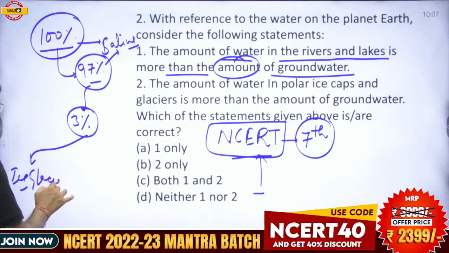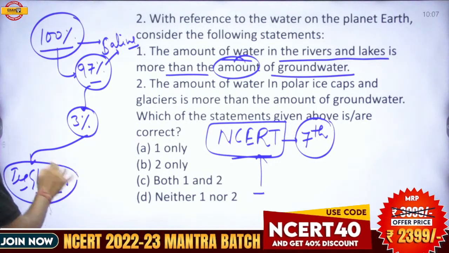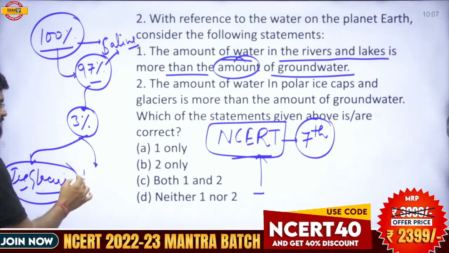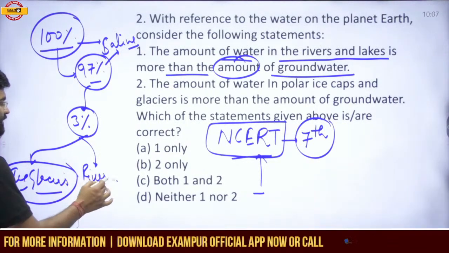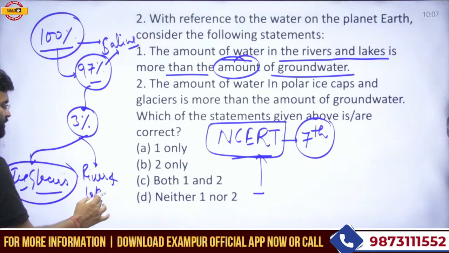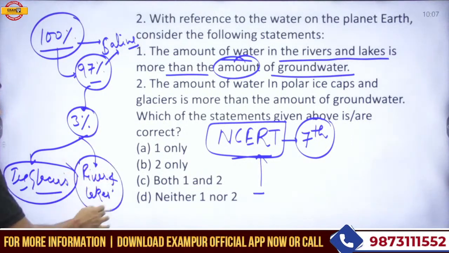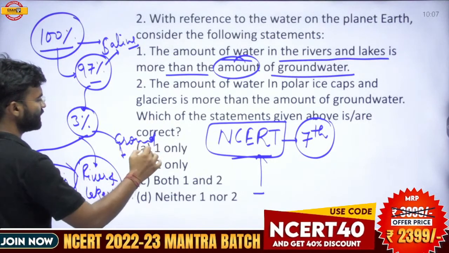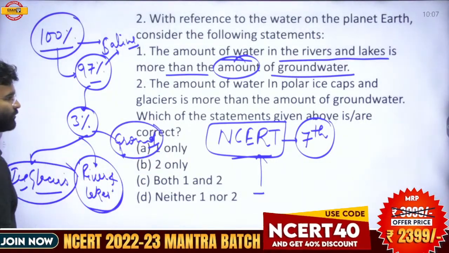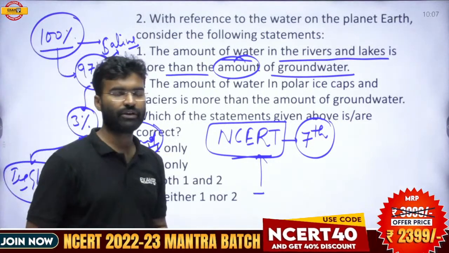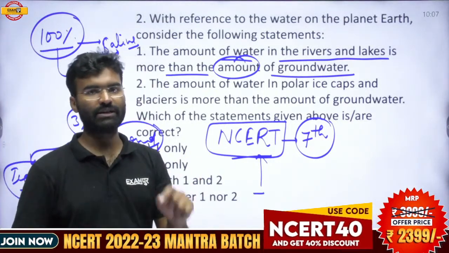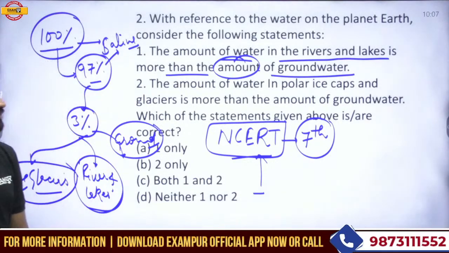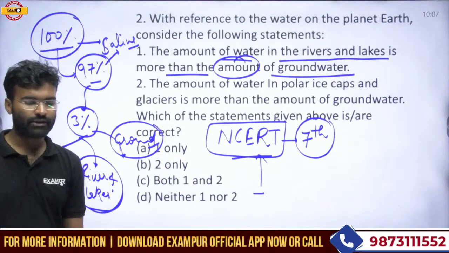Ice caps and glaciers store this water. Then the second largest is the rivers and lakes, which also hold a large amount of fresh water, and then the groundwater. Groundwater is also an important source of fresh water, but we are exploiting the groundwater at the present time. So the first statement is correct, the second statement is also correct. Both statements are correct regarding fresh water.